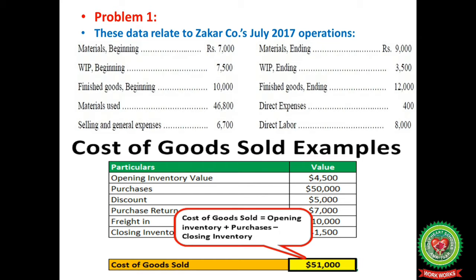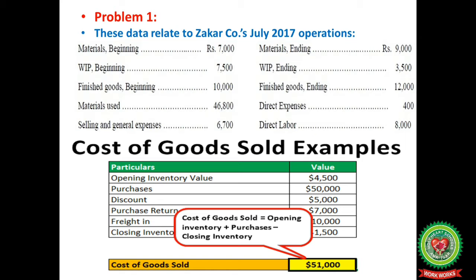First problem: these data relate to Zucker Company's July 2017 operations. Opening materials 7,000, work in progress 7,500, finished goods 10,000, materials used 46,800, selling and general expenses 6,700, material ending 9,000, work in progress ending 3,500, finished goods ending 12,000, direct expenses 400, direct labor 8,000.